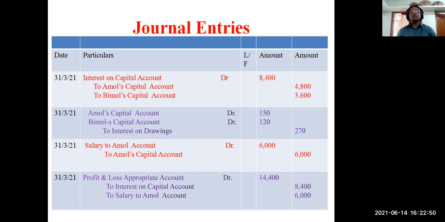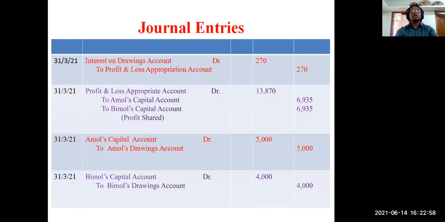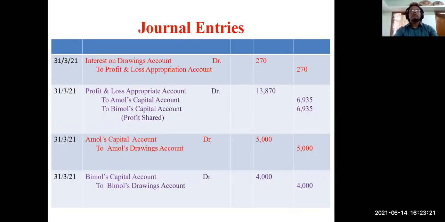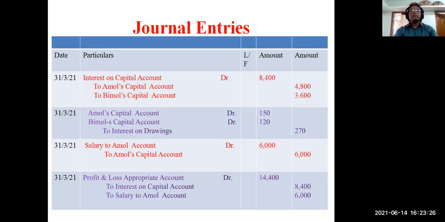But one more item is left here, that is interest on drawings. We have to transfer interest on drawings to profit and loss appropriation account. So here see, it is a gain for the firm, isn't it? So interest on drawings account debit to profit and loss appropriation account. Just see once again back, when it was interest on capital, then profit and loss appropriation was debited, isn't it? And salary also, in salary to partner, profit and loss appropriation was debited. But when it is interest on drawings, then profit and loss is credited.